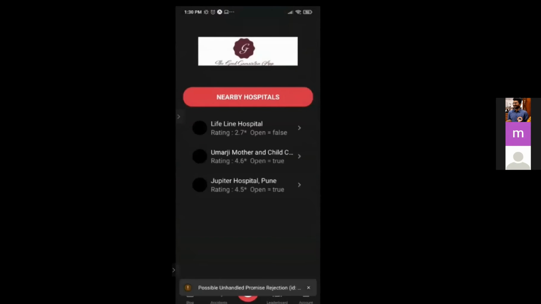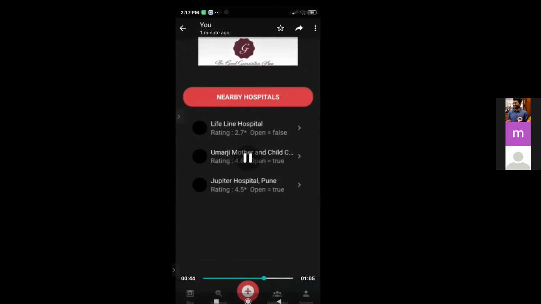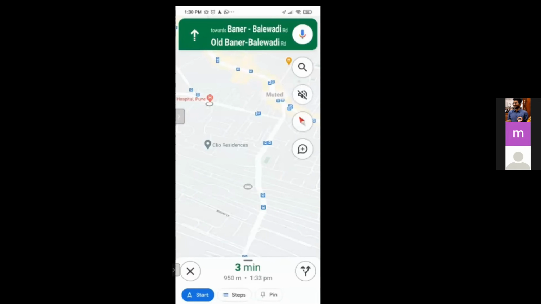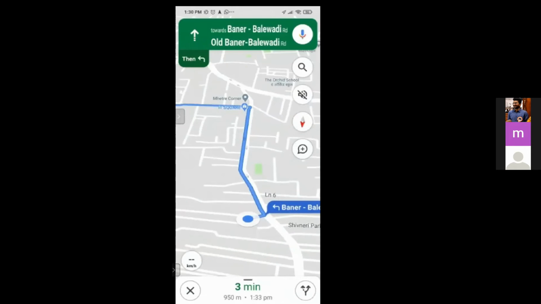In the next screen, you can see all the hospitals that are near you. Since you have your location, you will also have the location of the hospitals because of the Google API that we are using. Because of this, we can see Google Maps and we have the directions, and we will be directed to the nearest hospital that is surrounding us.